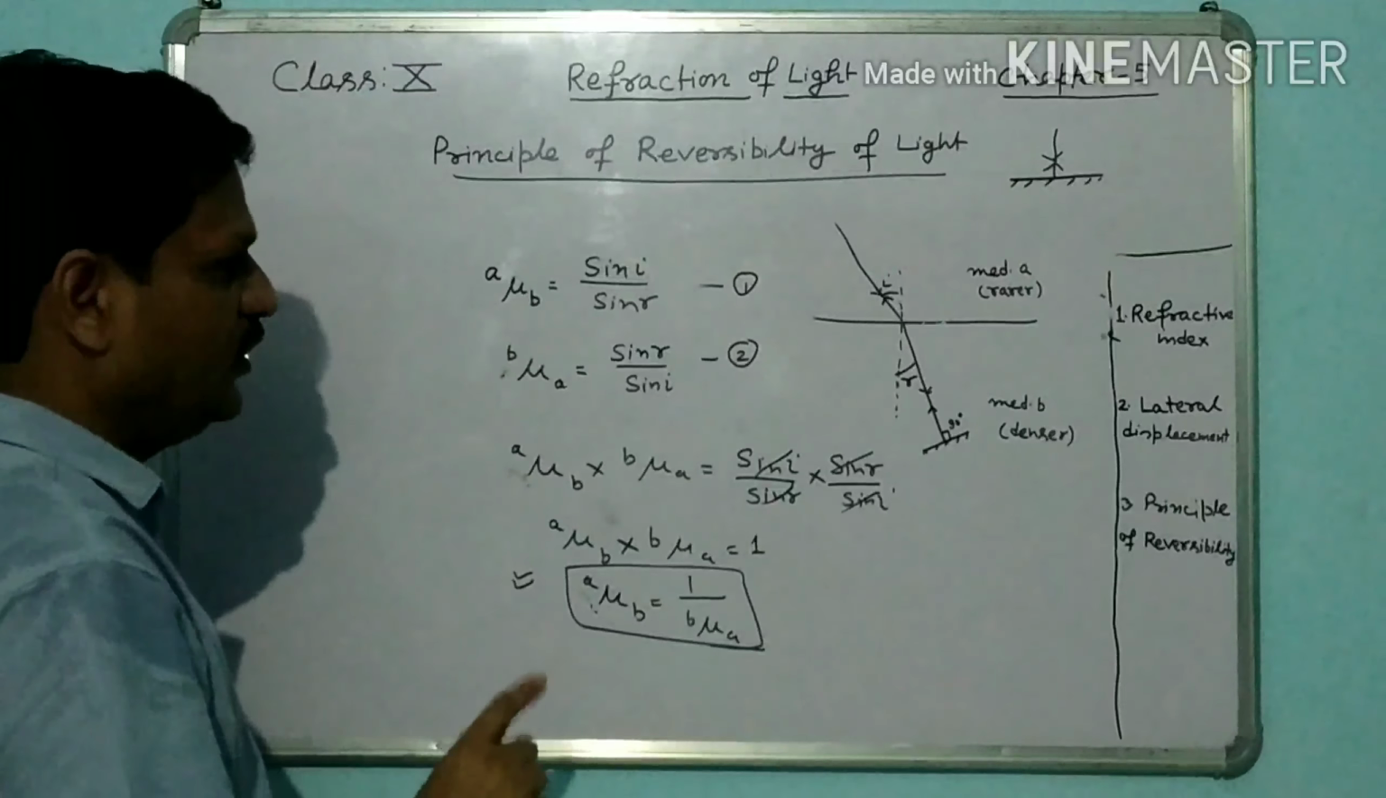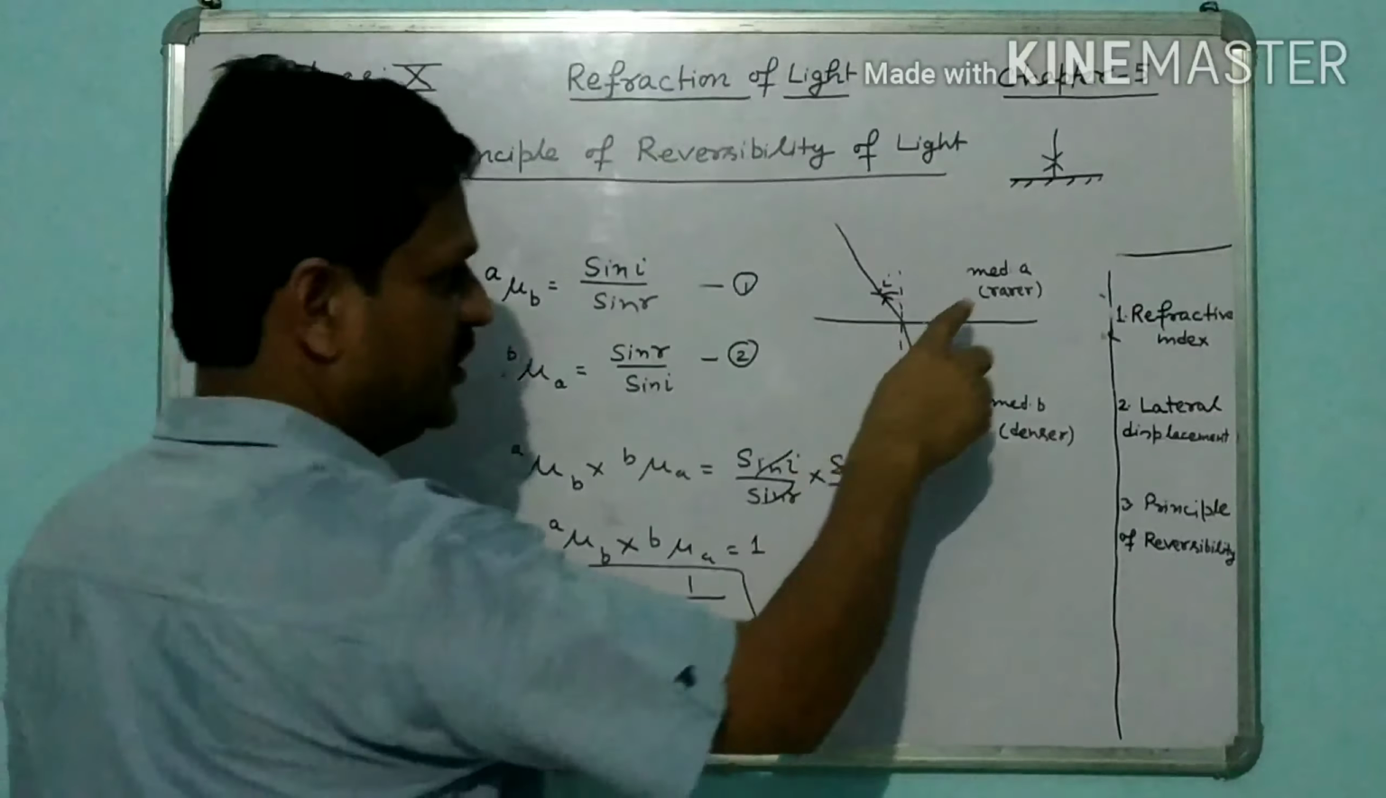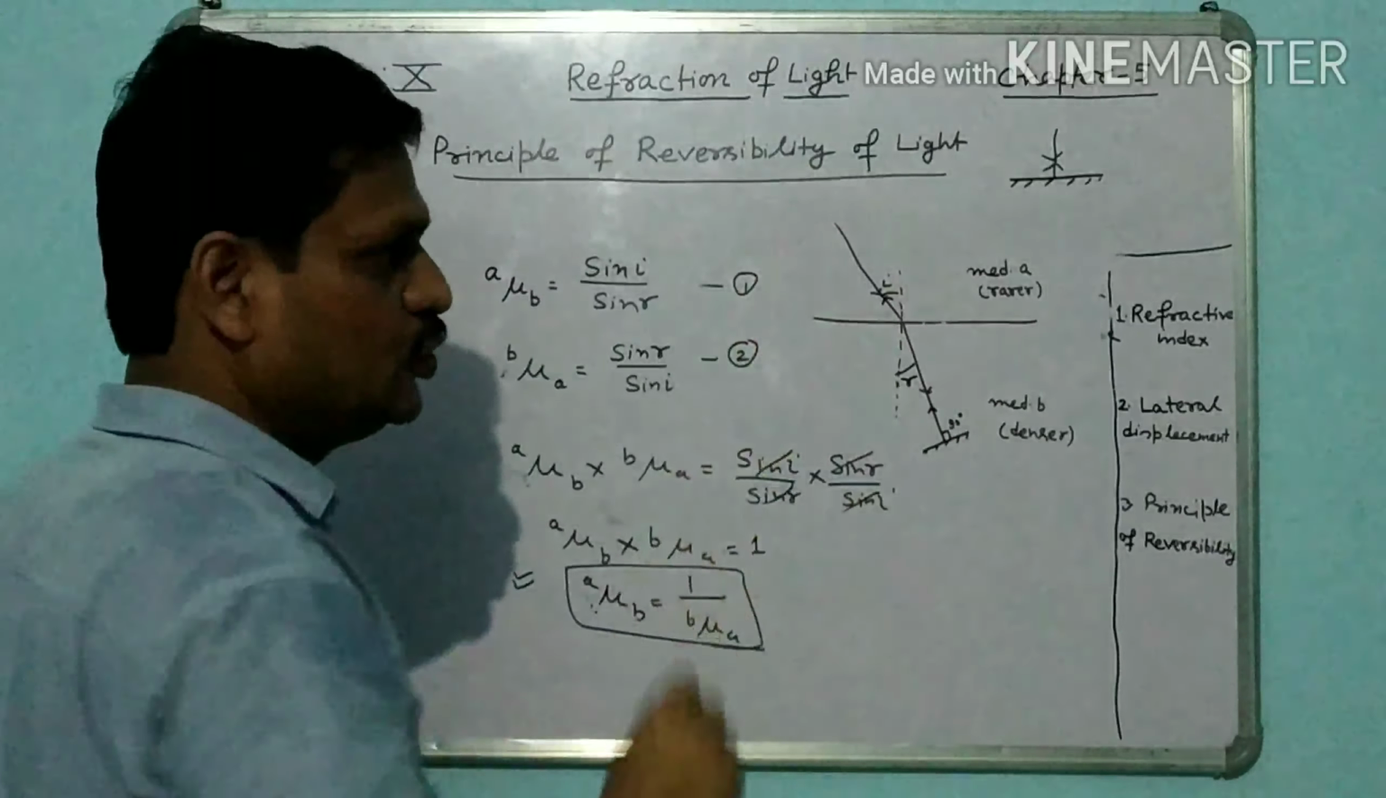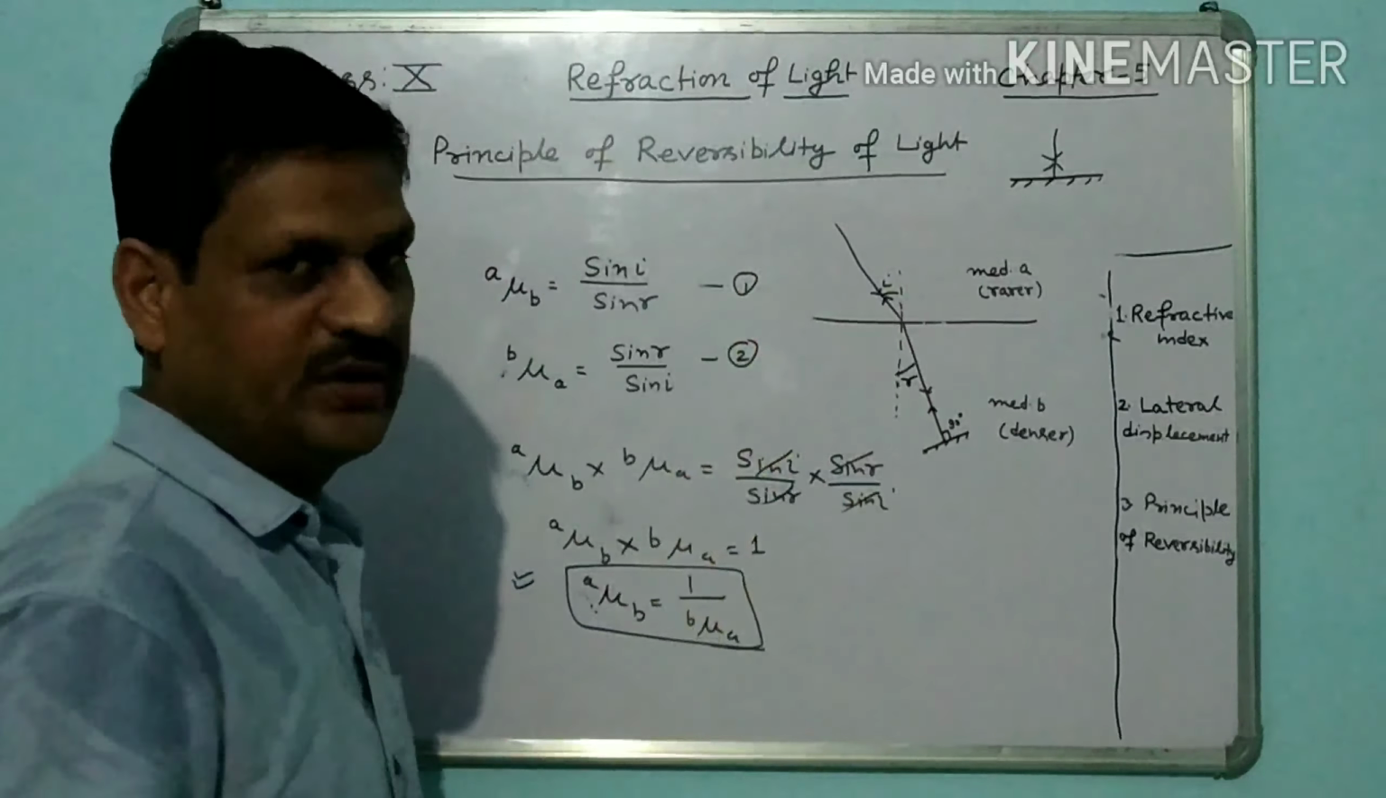Once more, when a ray of light is traveling from medium A to medium B, this is rarer, this is denser, along a certain path, it will follow exactly the same path while traveling from medium B to medium A. A mu B is sin I upon sin R. When the ray is traveling from B to A, now this angle is the angle of incidence and this angle will be the angle of refraction. So sin R upon sin I. If we multiply these two, the left hand side A mu B into B mu A is equal to 1. So A mu B is equal to 1 upon B mu A. So this is all about the principle of reversibility.